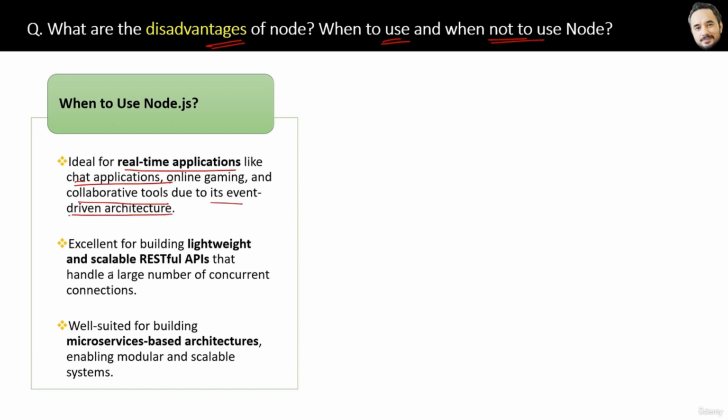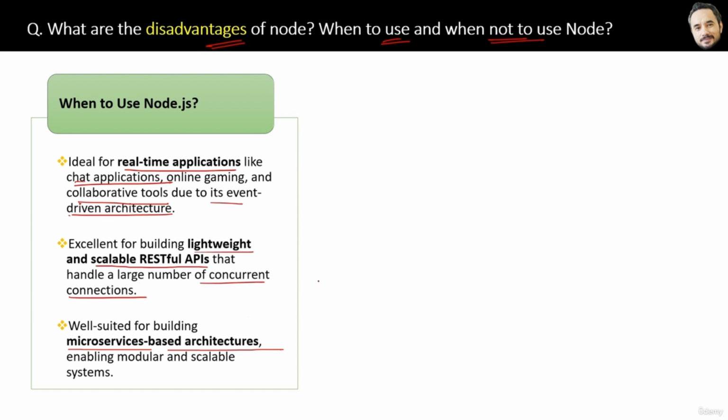Then it is also excellent for building lightweight and scalable REST APIs that handle a large number of concurrent requests or connections. Okay, it's also a great choice for microservices-based architecture because it has a modular and scalable system. So a modular approach is there in Node also.